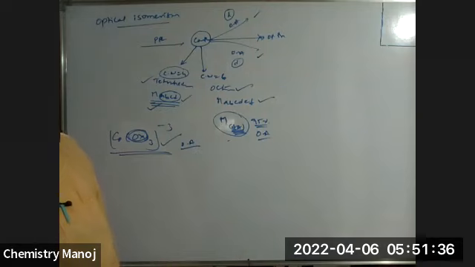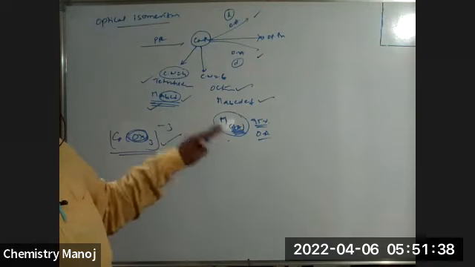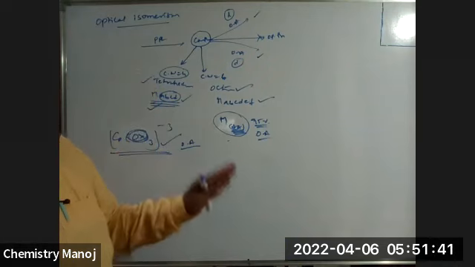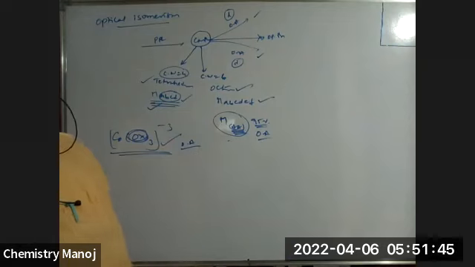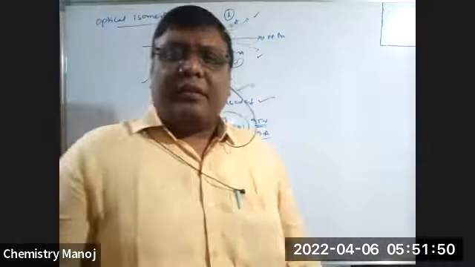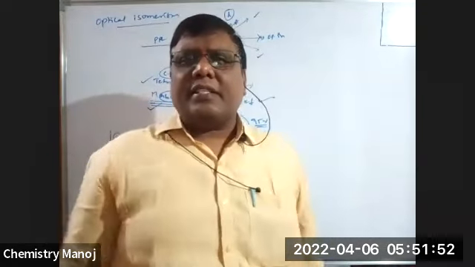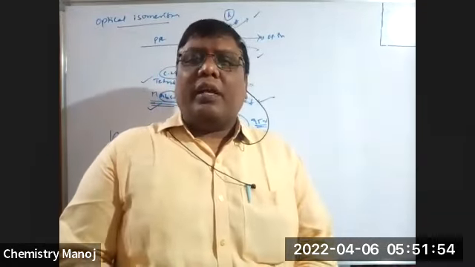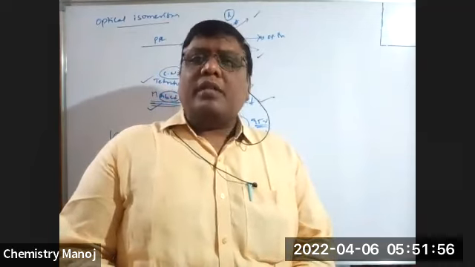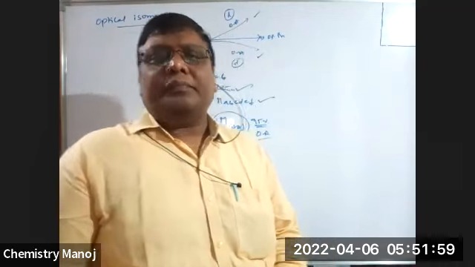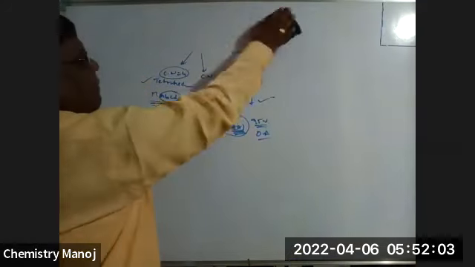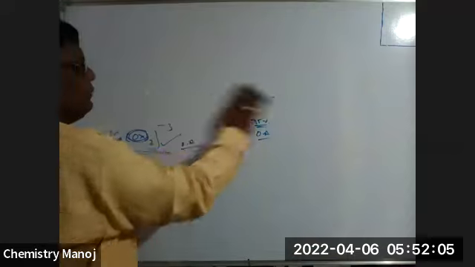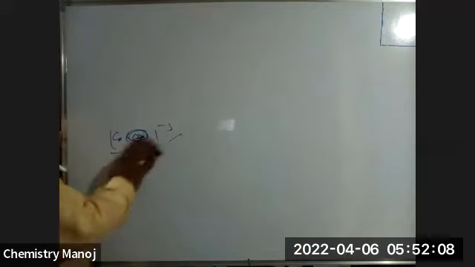This is a simple topic, and please be conscious about the availability of at least one bidentate ligand. At least one bidentate ligand. Some other examples are also there, but in our syllabus these are like this. I'm discussing only along the NCERT part. So this is the isomerism topic, my dear, in your complexes.